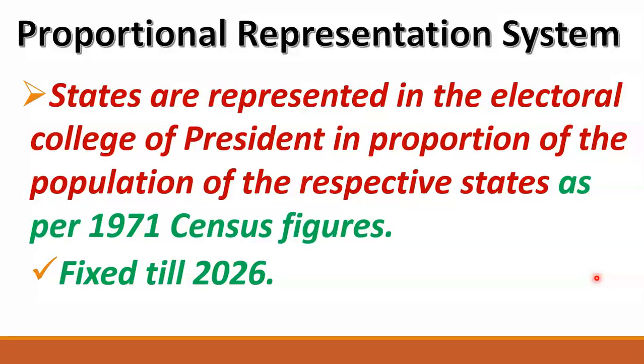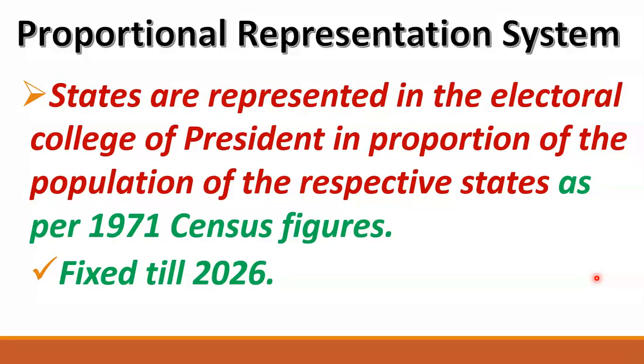Now what does it mean? It means that friends, if the population of a state is more, then that state will be given more vote value, more weightage in the elections of the president. And if the population of a state is less, then that state will be given less weightage or less vote value. Means higher the population of a state, higher the weightage or vote value of that state in the elections of the president, and lower the population of a state, lower the vote value or weightage of that state in the elections of the president.